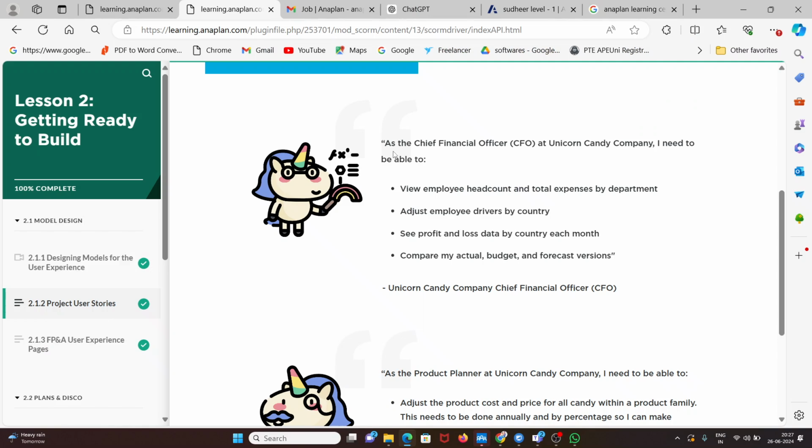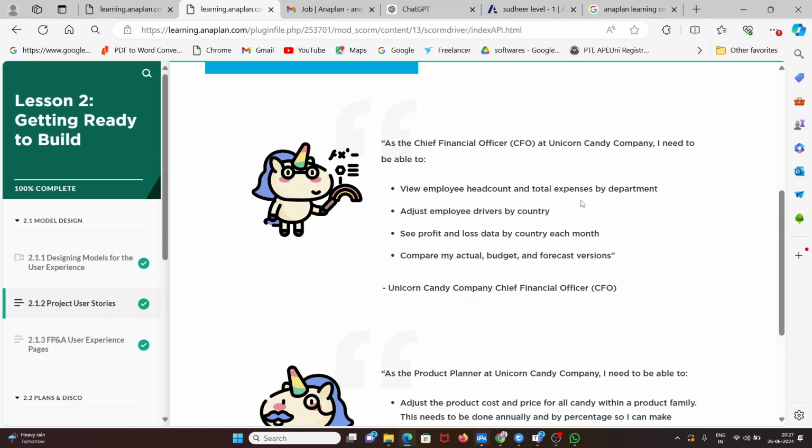So here, as the chief financial officer at Unique and Company, he needs to be able to view employee head count and total expenses by department. That is one requirement.